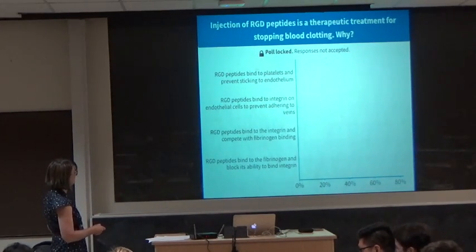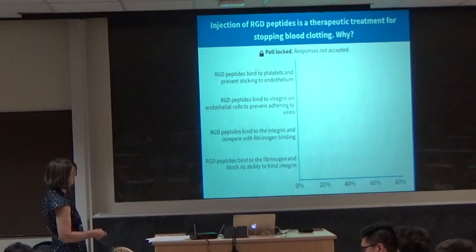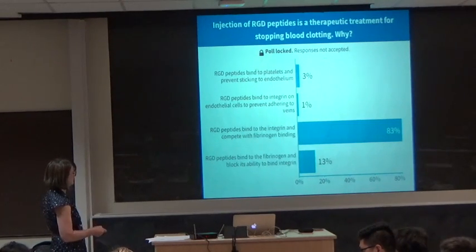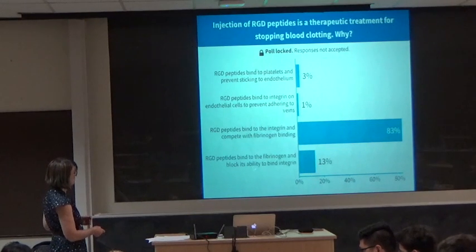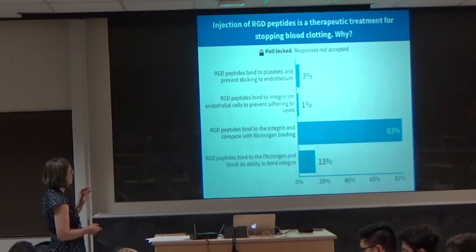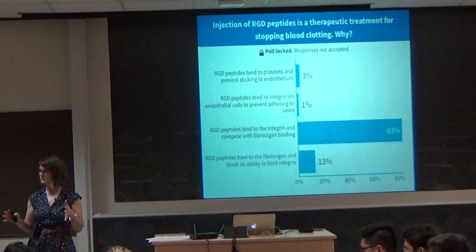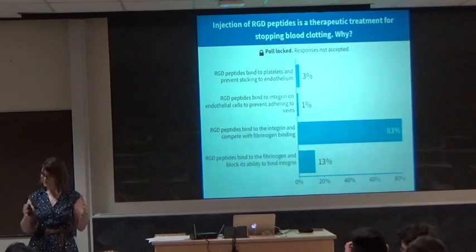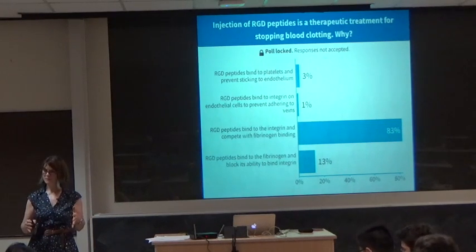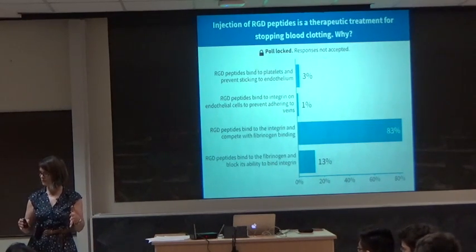RGD peptides bind to the integrin and compete with fibrinogen binding, or RGD peptides bind to the fibrinogen and block its ability to bind to integrin. To distinguish between these two, it's important, so the vast majority picked that one on the revote. This was a distractor. What's important to realize is who has the RGD sequence? Where's the RGD sequence in this? The fibrinogen. So an RGD peptide would not bind to fibrinogen.